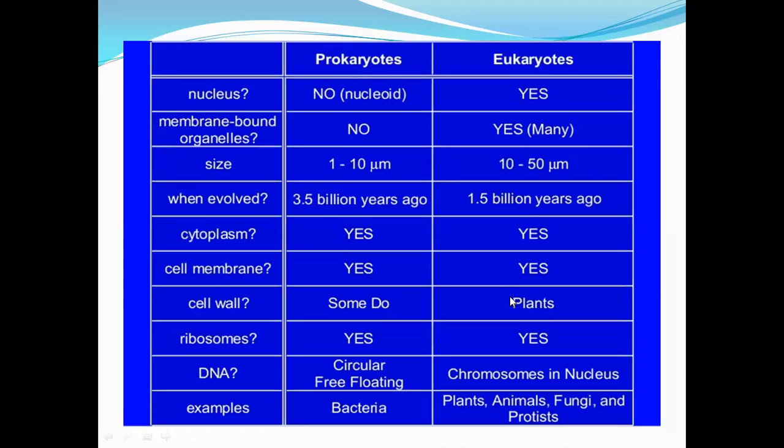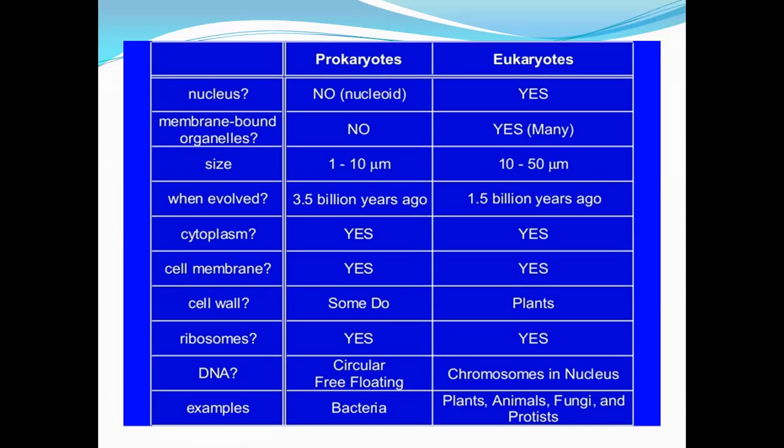The next: difference of prokaryotes and eukaryotes. The nucleus: with prokaryotes, no. And eukaryotes, yes. Membrane-bound organelles: the prokaryotes, no. The eukaryotes, yes. Size: the prokaryotes 1 to 10 micrometers, eukaryotes 10 to 50 micrometers. Prokaryotes evolved 3 billion years ago, and eukaryotic organisms 1 billion years ago.